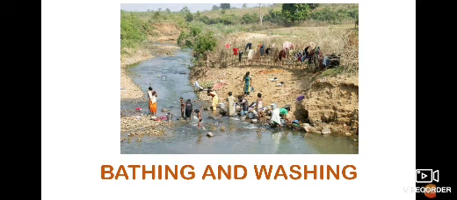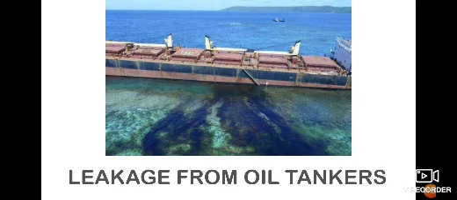And then bathing and washing clothes in rivers and lakes. And then leakage from oil tankers. These are the four main things. Shall we recall them? Dumping chemical waste from factories in water bodies, dumping household waste and untreated sewage in water bodies, bathing and washing clothes in rivers and lakes, and leakage from oil tankers.